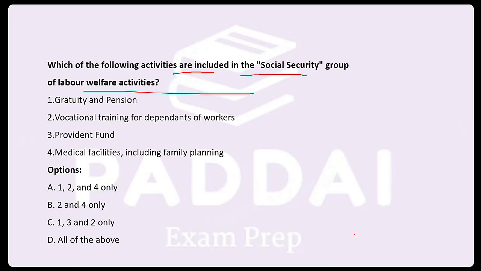First and foremost, labor welfare activities can be bifurcated into three: intramural, extramural, and social security.